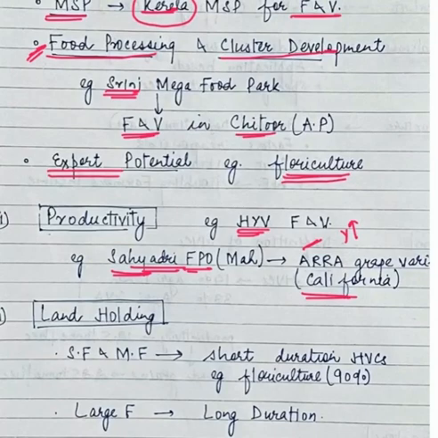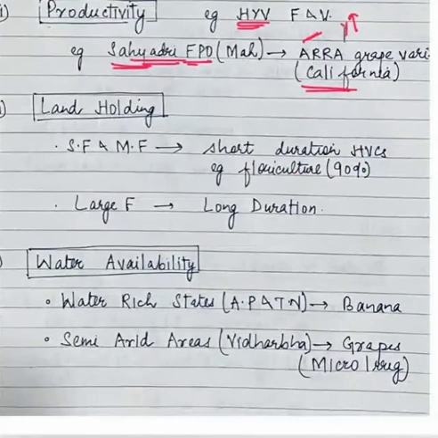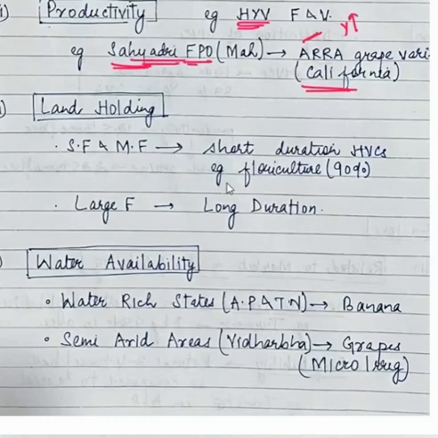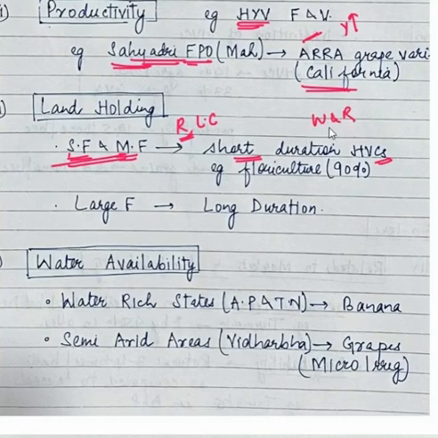Then next is about land holding. Next factor is about land holding. How does land holding come into picture? If there is a small farmer or a marginal farmer, then these farmers have lesser resources. They have land constraints. They need to go for subsistence farming. At the same time, they also try to earn more income. So therefore, the small and marginal farmers will grow only those high value crops which are short duration, so that they can cultivate these high value crops.